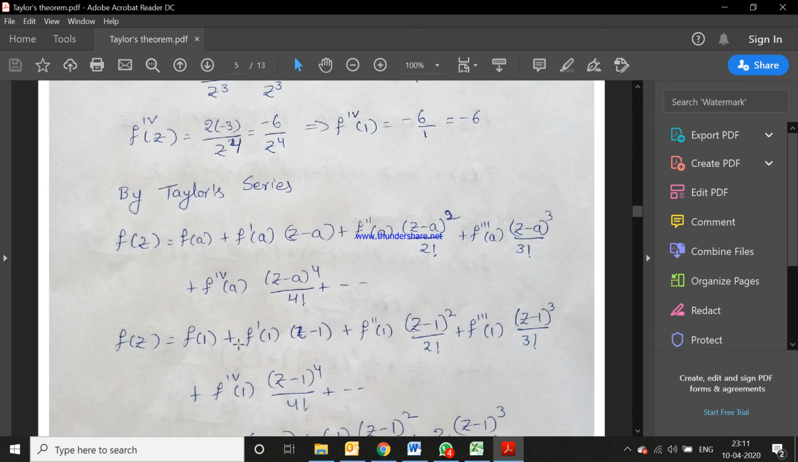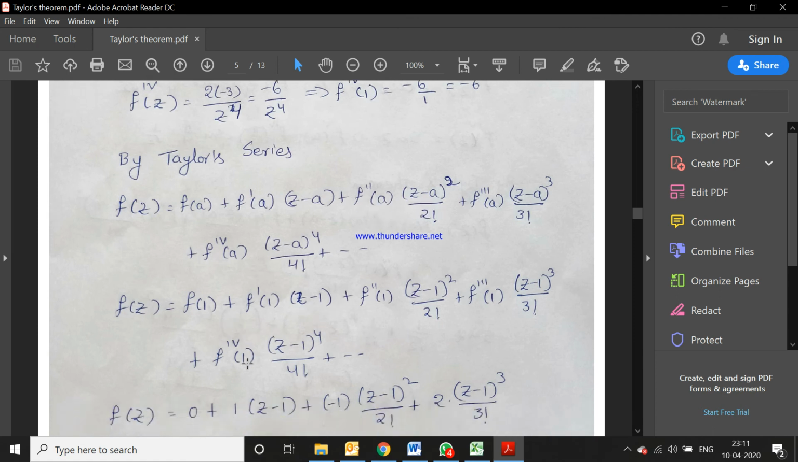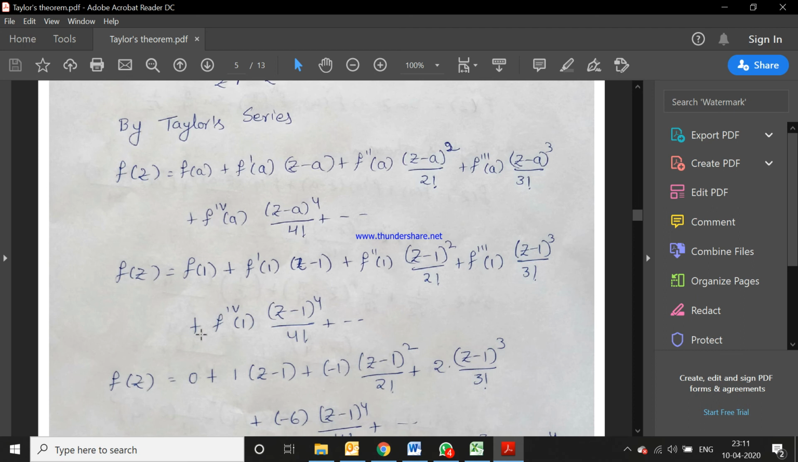After that you can substitute all the values into the given series, that is f of 1, f dash of 1, f double dash of 1, f triple dash of 1, and the fourth order derivative of f of z at 1. You can substitute them, and so we get the series. f of 1 value is 0, so that's why I substitute 0 here.